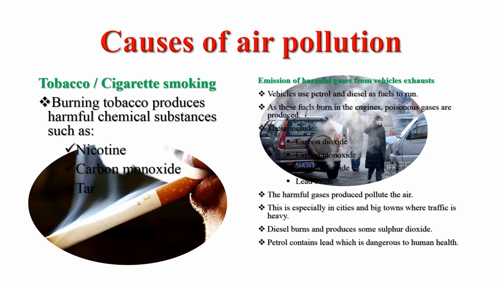Other causes of air pollution include emission of harmful gases from vehicle exhausts. These gases include carbon dioxide, carbon monoxide, lead oxide, and sulfur dioxide. Vehicles use petrol and diesel as fuel to run them. As this fuel burns in the engines, poisonous gases are produced. The harmful gases pollute the air, especially in cities and big towns where traffic is heavy. Diesel burns and produces some sulfur dioxide. Petrol contains lead, which is dangerous to human health.